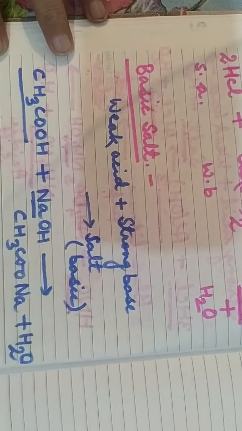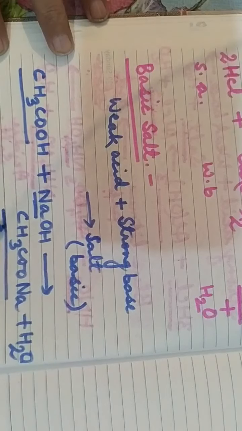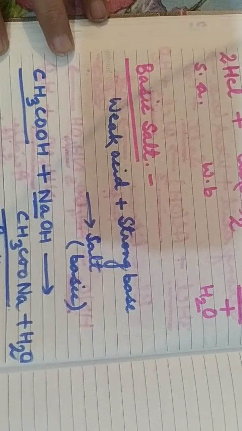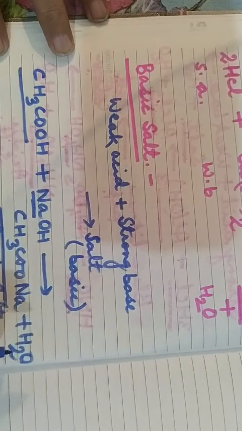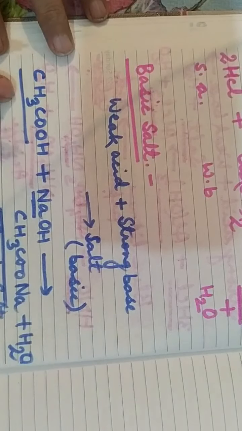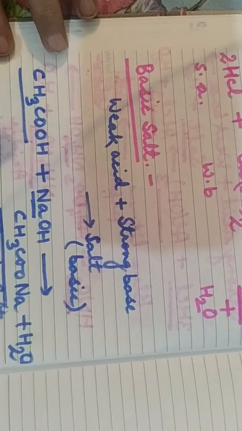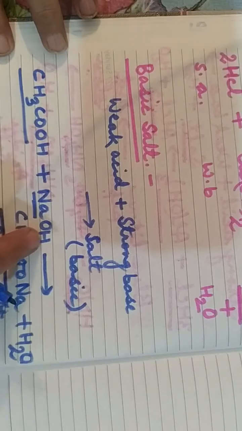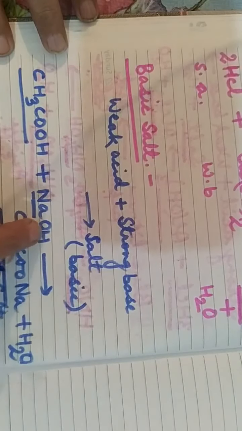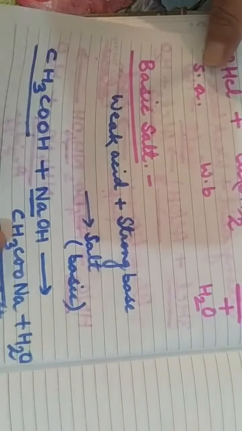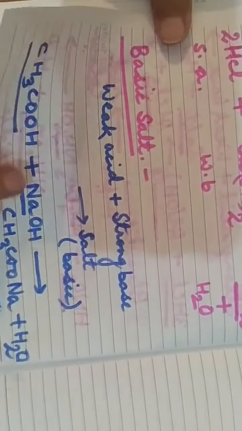So again we are saying that this salt is a basic salt. Why are we saying that it is a basic salt? Because it is formed by the reaction between a weak acid and a strong base, isn't it? So now again we will test whether the salt formed is basic or not.